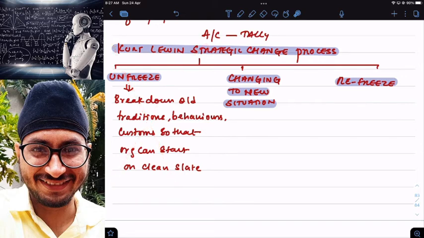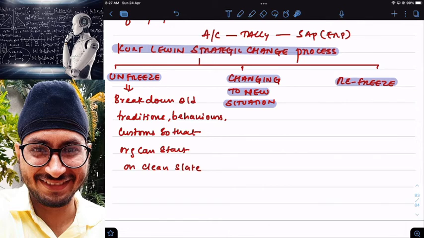But now the question comes: once I stop using Tally, I'm searching for software. Which software should I use now? Suddenly, I decided that I will start using SAP ERP. That is the second step, changing to new situation. Unfreeze means stop doing work in the old method.